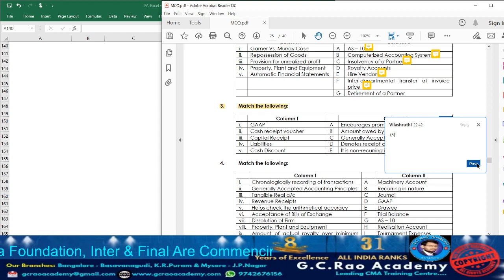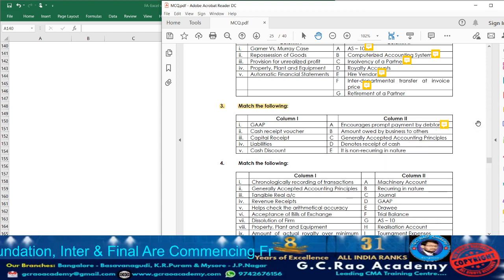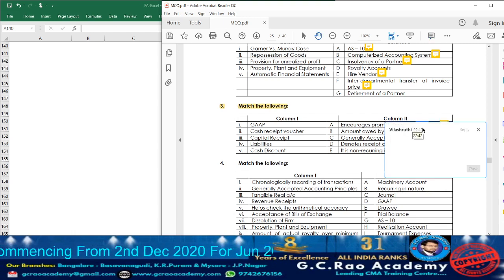Take down 0.5. Okay, next, amount owed by business to others means the business has to pay amount to others. We are going to call it as what? Liability. So against it, write down point number 4.